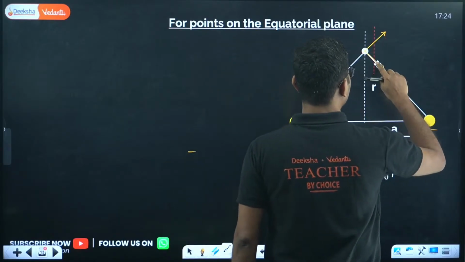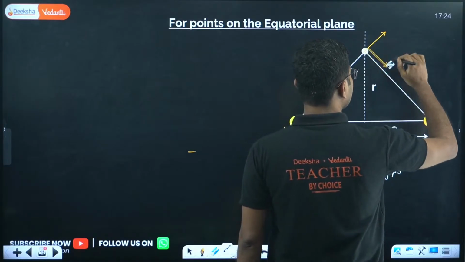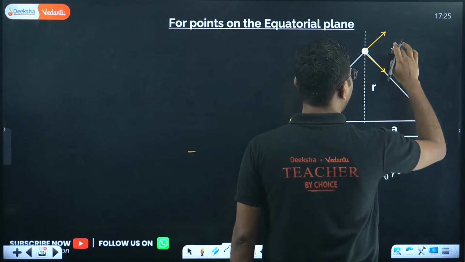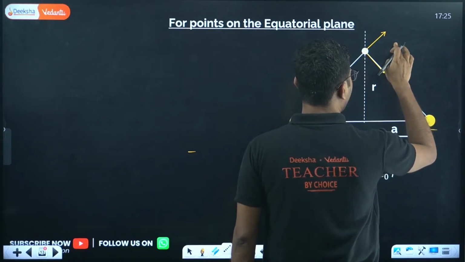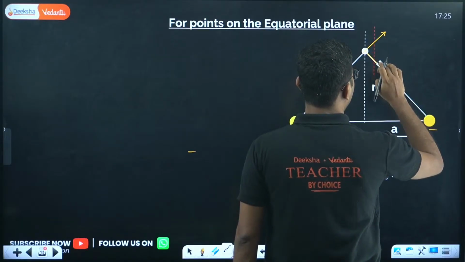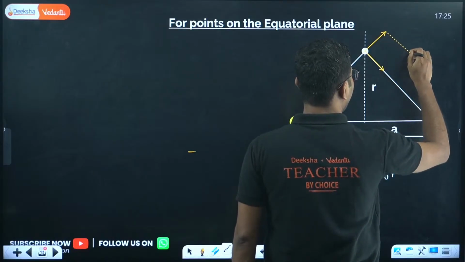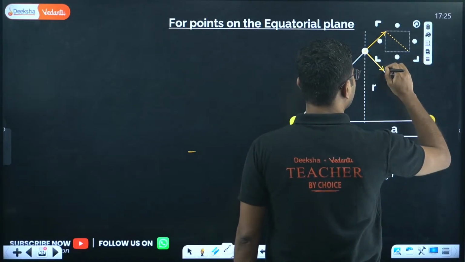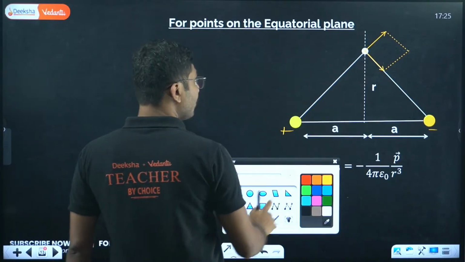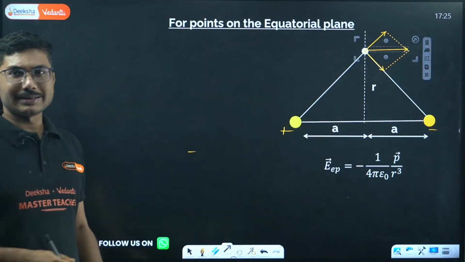Parallelogram method means you take a parallel along this direction, you take a parallel in this direction, and you will get a resultant which points in this direction.